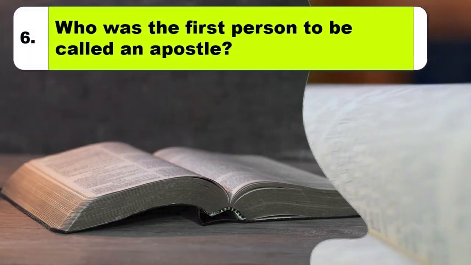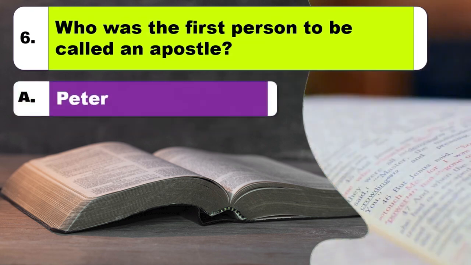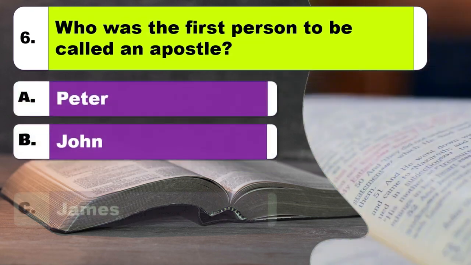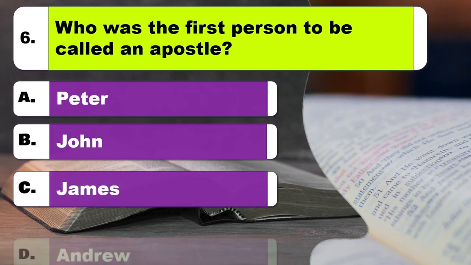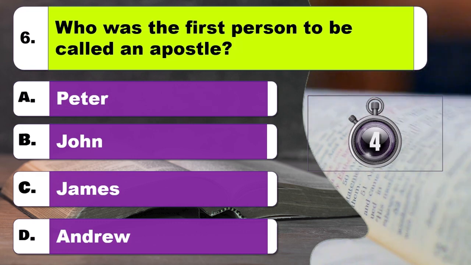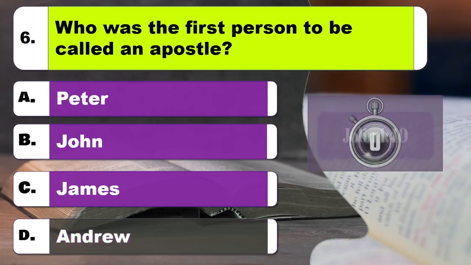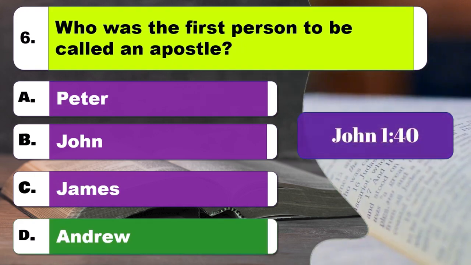Question 6. Who was the first person to be called an apostle? Option A, Peter. Option B, John. Option C, James. Option D, Andrew. The right answer is option D, Andrew.